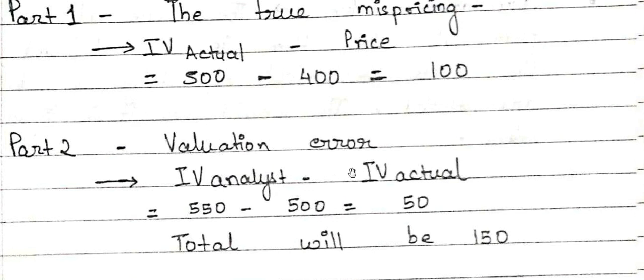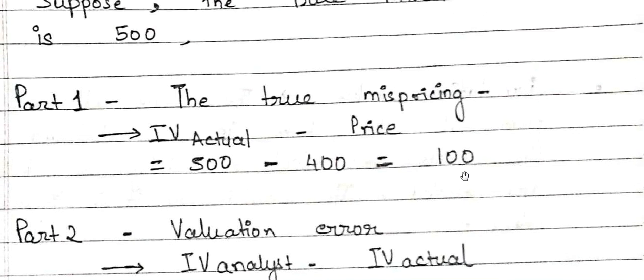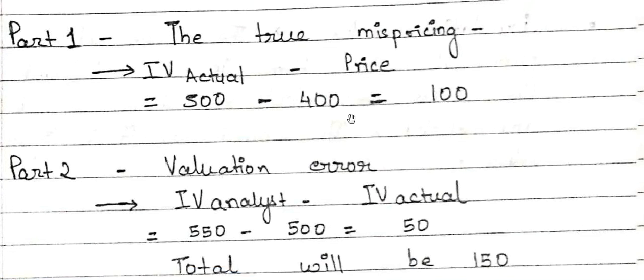So he has deviated from the actual intrinsic value by an amount of $50 or 50 rupees, whatever you can imagine. So total will be 150. So these are the sources of perceived mispricing. One is the true mispricing, that is actual intrinsic value minus the price, and the second is the valuation error, that is the intrinsic value by the analyst minus the actual intrinsic value. So there are two sources of perceived mispricing.